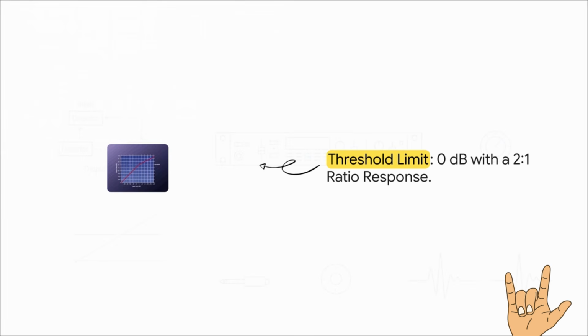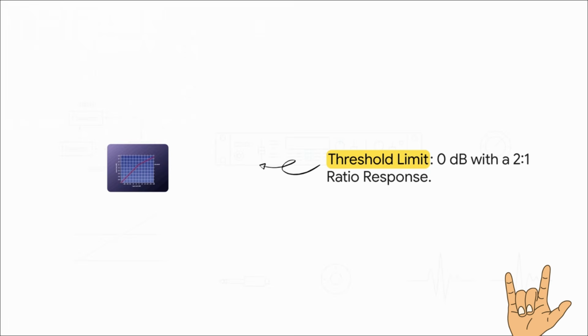Observation of the standard compression curve reveals how threshold strictly dictates when the compression engages, not how much. On the horizontal axis representing the input level, the divergence from the linear 45-degree path marks the exact mathematical moment the threshold is breached by the transient. Before this specific coordinate, the input and output remain identical at a 1-to-1 ratio. The threshold parameter is the singular gatekeeper of the circuit, functioning as a strict binary trigger based purely on incoming signal amplitude.